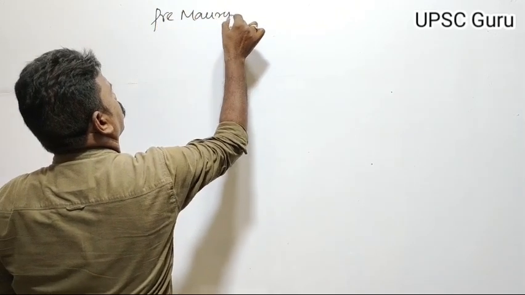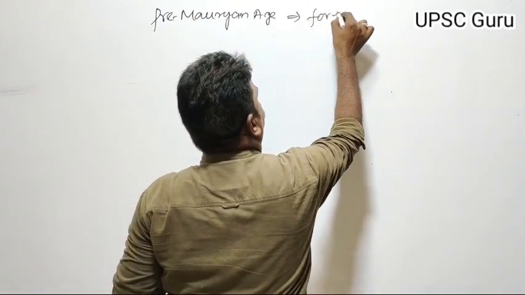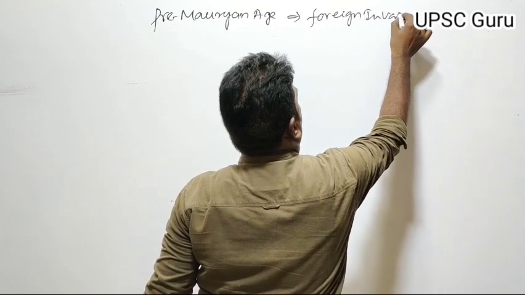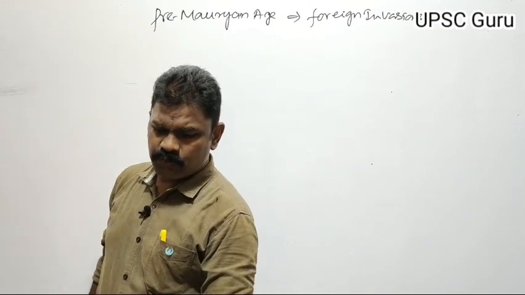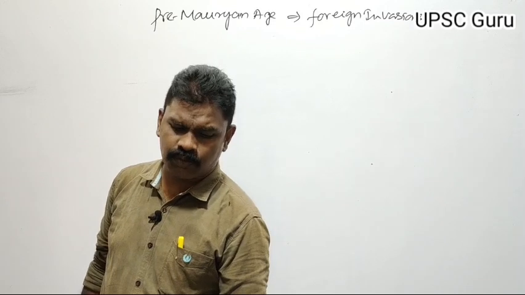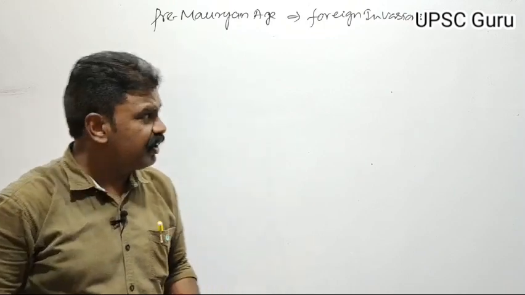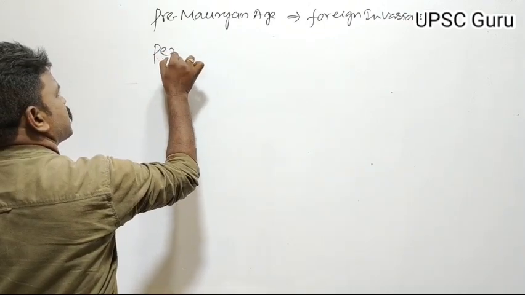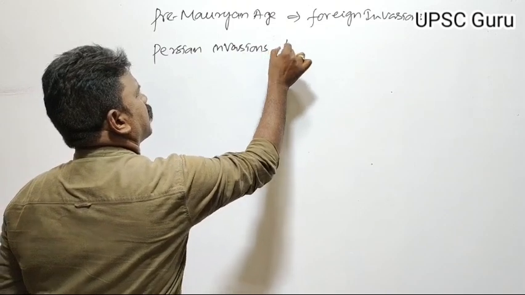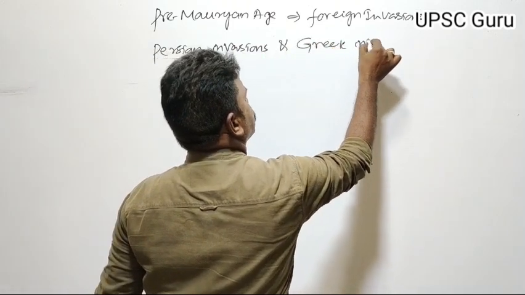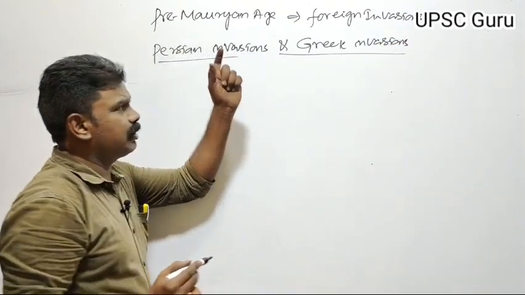There were two foreign invasions during the pre-Mauryan age: Persian invasions and Greek invasions.